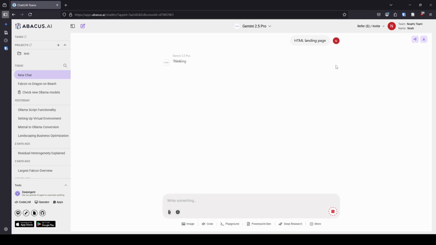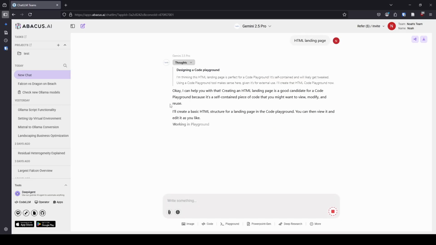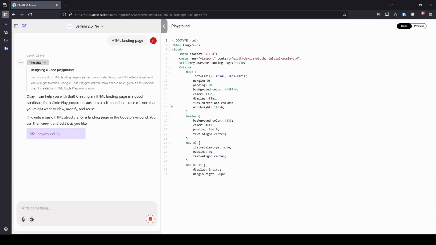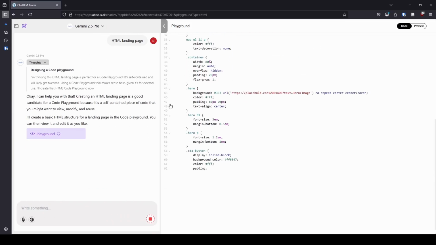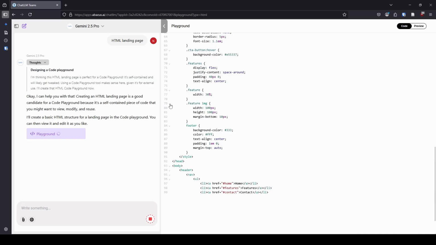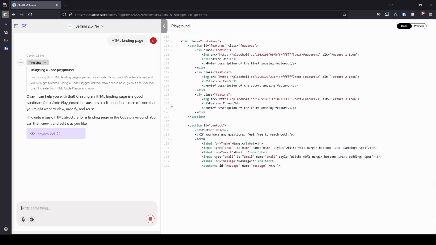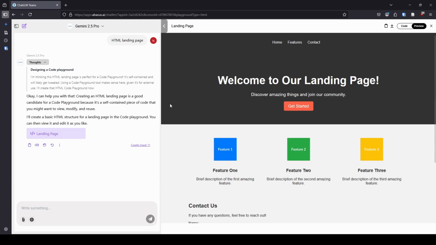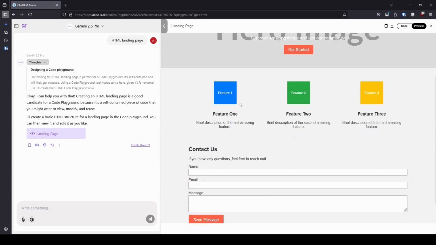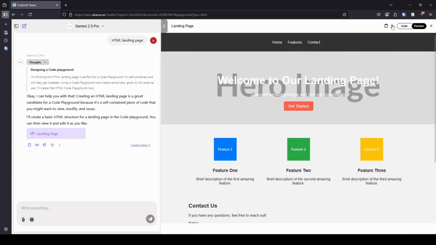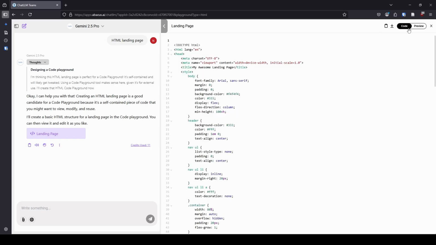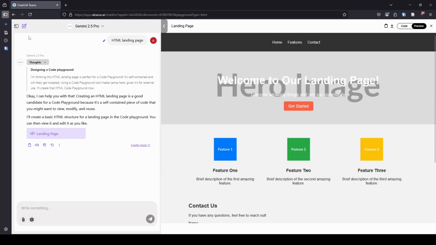Create an HTML landing page. And what it's going to do is it's going to actually design that for you, and it'll give you the code, and then it breaks into the playground on this right side where it actually writes all the code, and then it'll show you what it has created. So we'll just give it a minute to run here. Bingo. And now it created a nice little landing page for us. So if you want to download it, all you got to do is click on download. You can switch between the code and the preview.